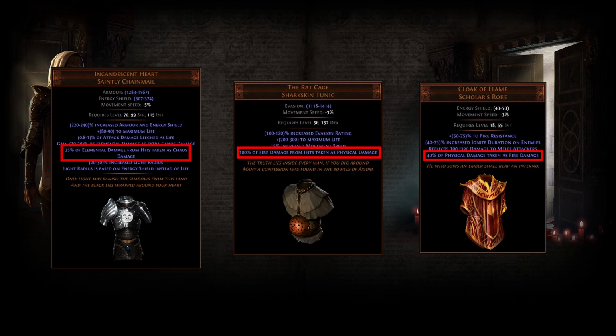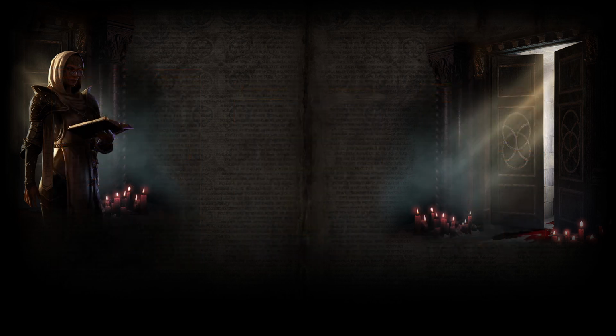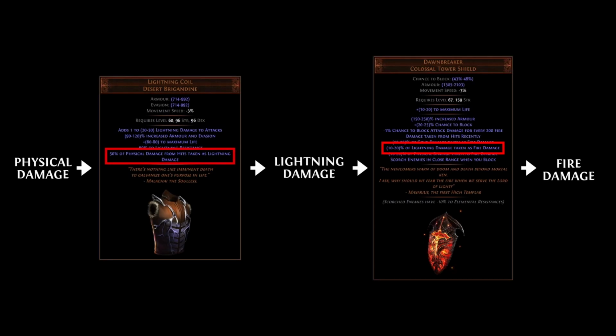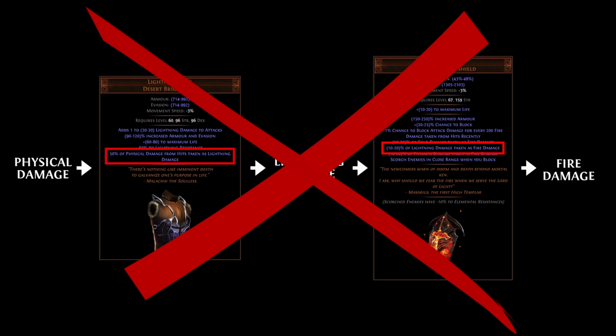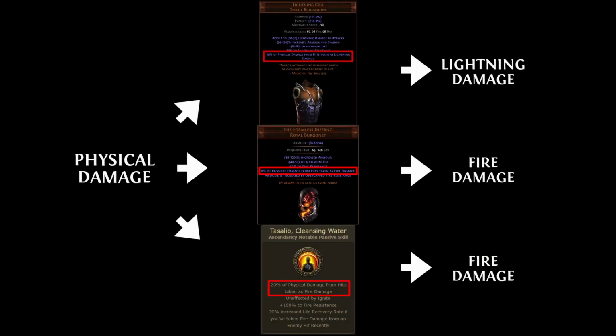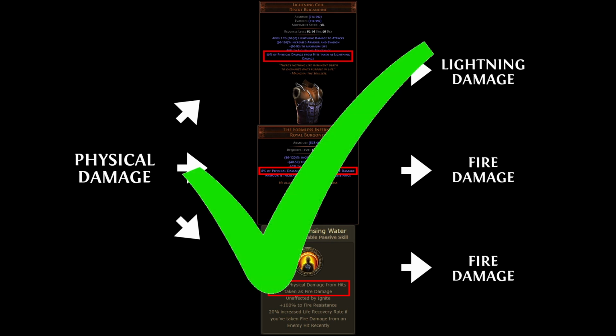Importantly, damage taken as cannot be shifted multiple times, but it can be shifted into multiple different types. For example, you wouldn't be able to shift physical damage taken into lightning damage using the lightning coil, and then shift that same lightning damage into fire damage using the Dawnbreaker. However, you can shift a portion of the physical damage into lightning damage using the lightning coil, and then another portion of the physical damage into fire damage using the Formless Inferno helmet, and then a further portion of the physical damage into fire damage using the Chieftain's Cleansing Water Ascendancy notable.